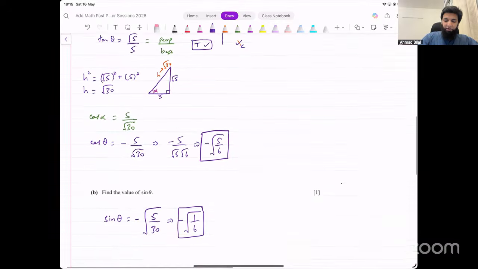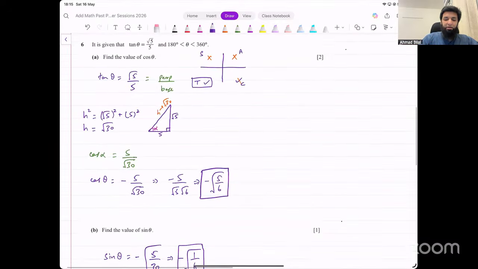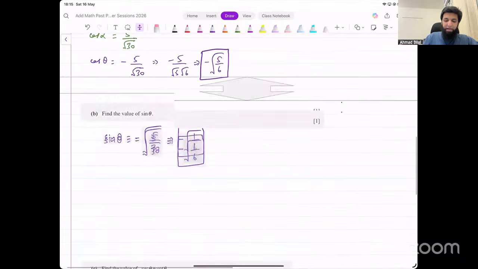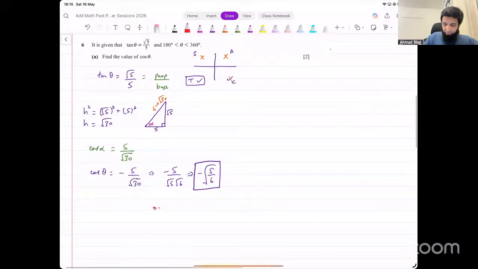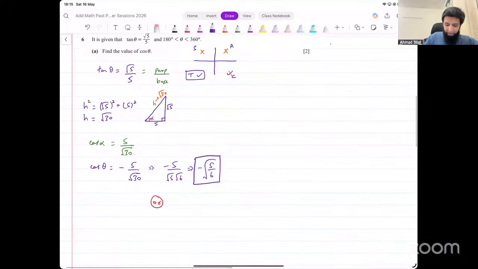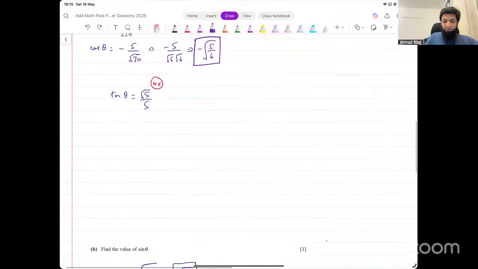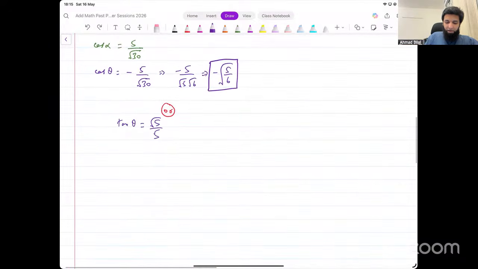Another way to deal with these problems is using identities. You can also use identities for such problems. Now, how would you use identities? We are given the value for tan theta. Tan theta is under root 5 over 5. We want to find the value for cos theta. Now, one identity that we have is tan theta is sine theta over cos theta. Is that going to help? Not really, because we have two functions in that, sine and cos. So that's not going to be very helpful.